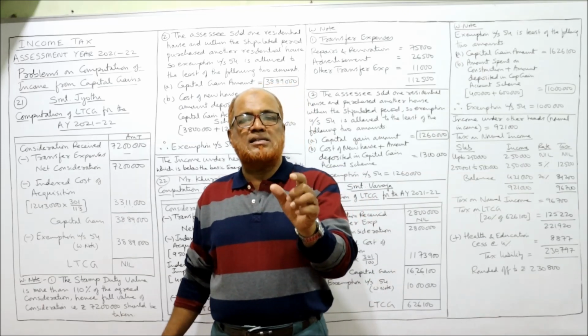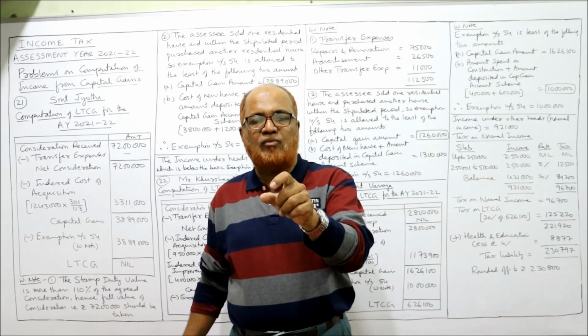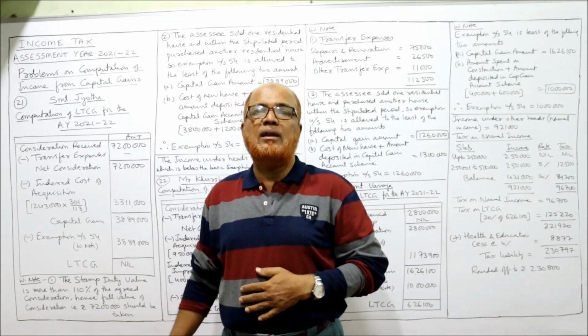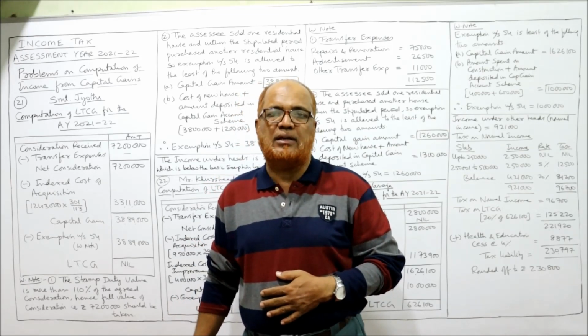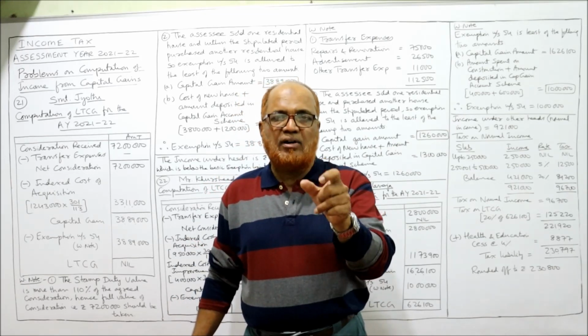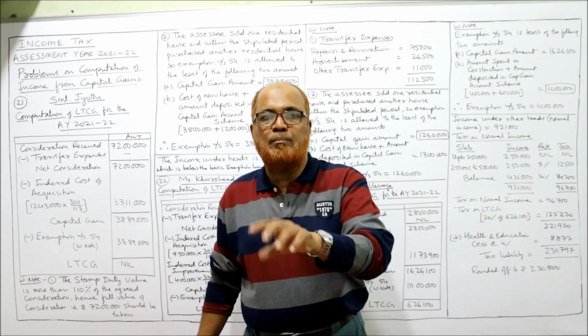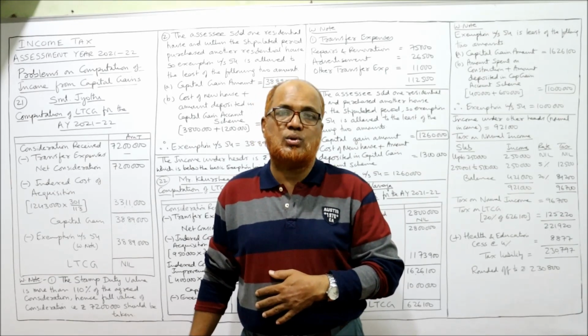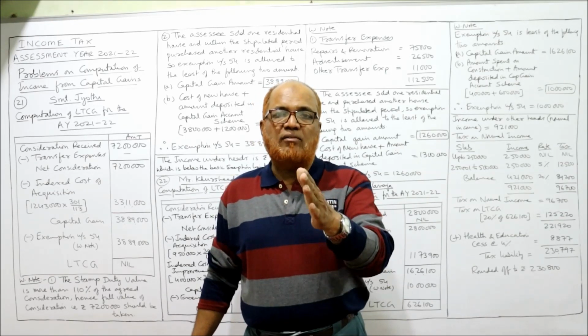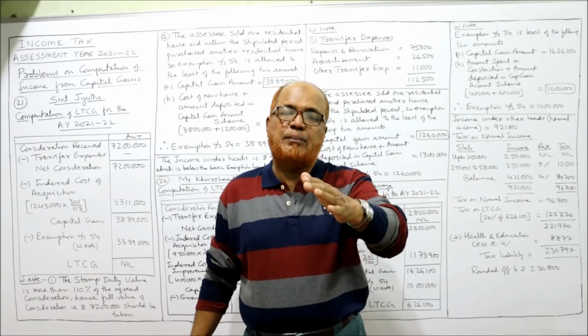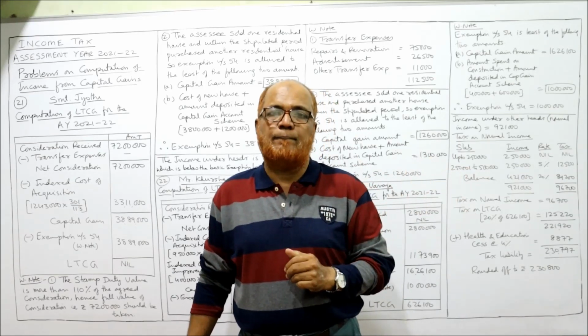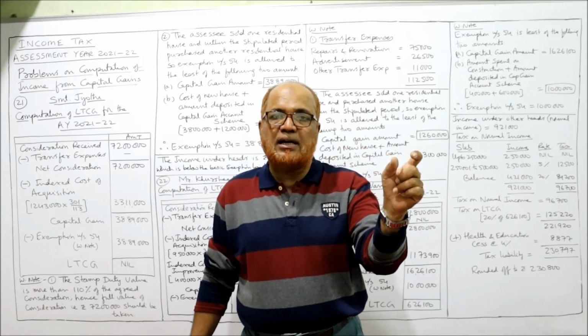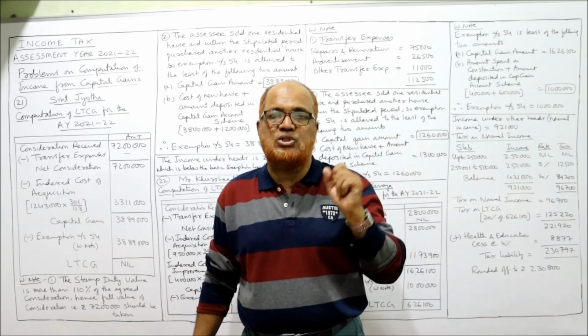So Income Tax Act says if the advance is received and forfeited after 1/4/2014, in that case the advance received is taxable under income from other sources. If the advance money is received and forfeited before 1/4/2014, then it will be deducted from cost of acquisition.